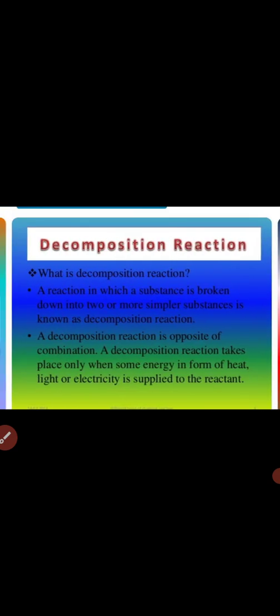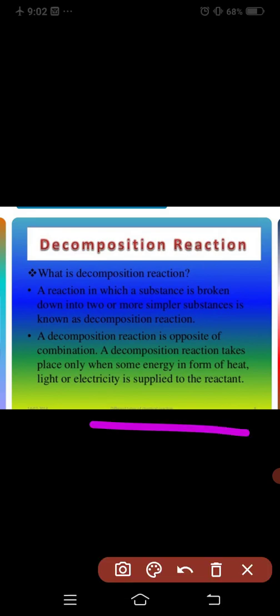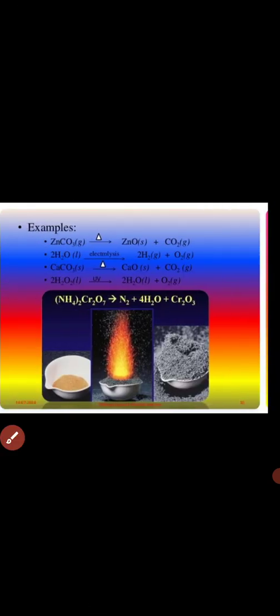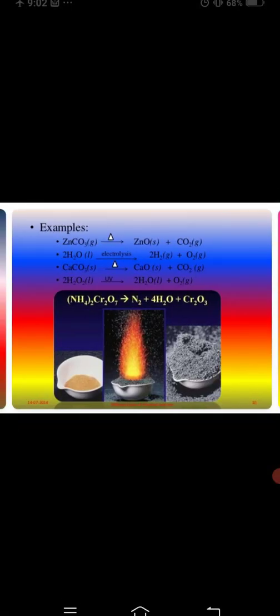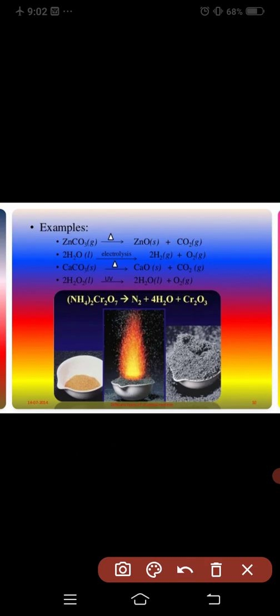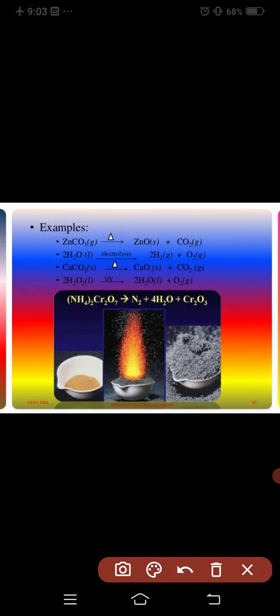Then decomposition reaction. So decomposition means the reaction in which a substance is broken down into two or more simpler substances is known as decomposition reaction. So here are some examples of decomposition reaction. When zinc carbonate is heated, then it forms zinc oxide and carbon dioxide. So one compound is broken down into two substances or two compounds.